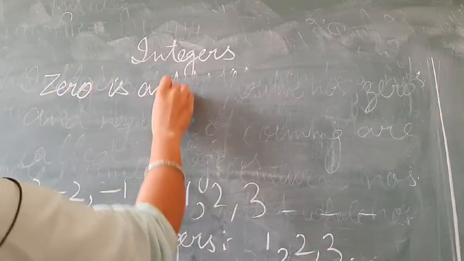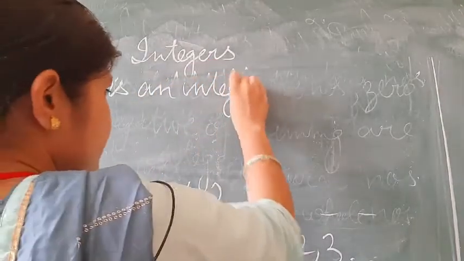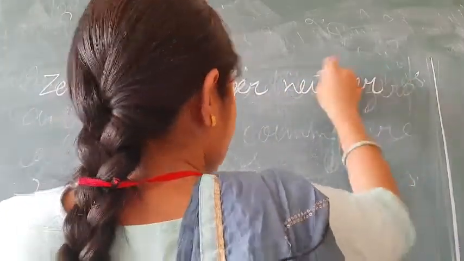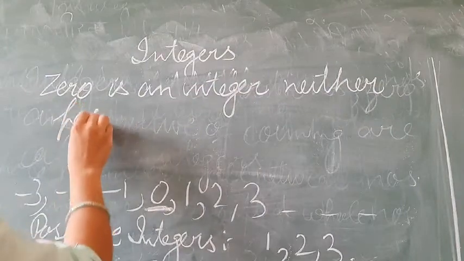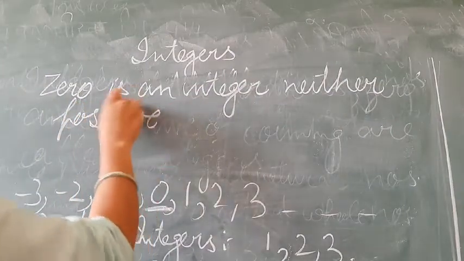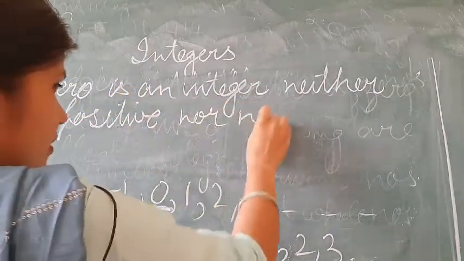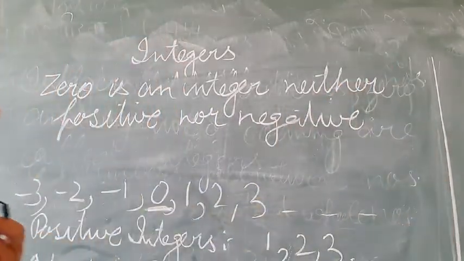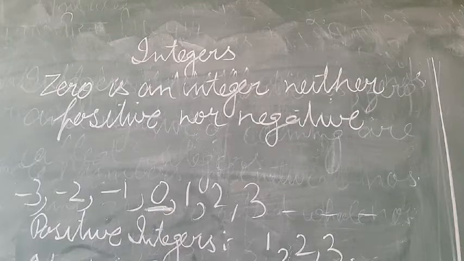Zero is an integer neither positive nor negative.